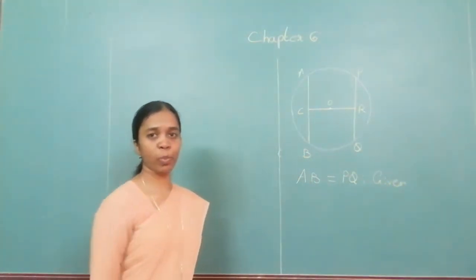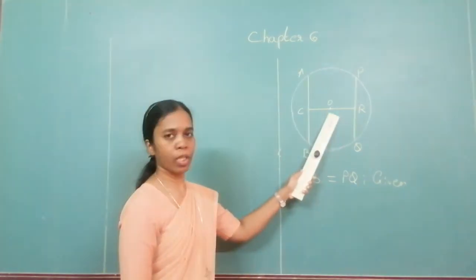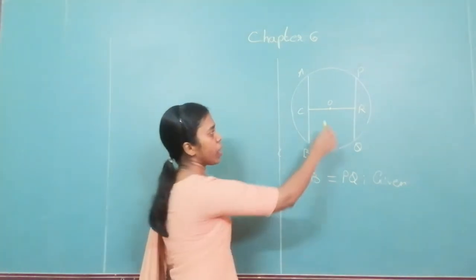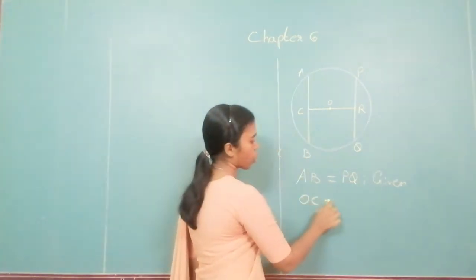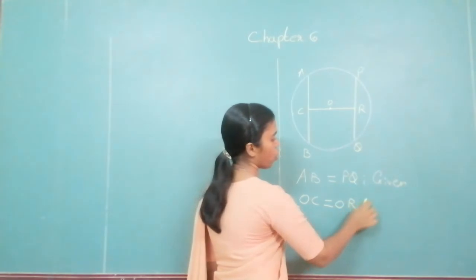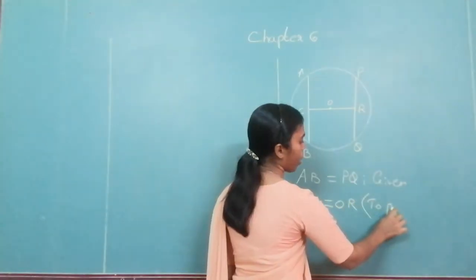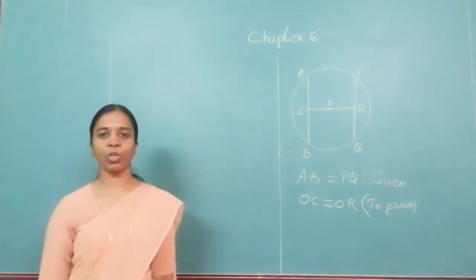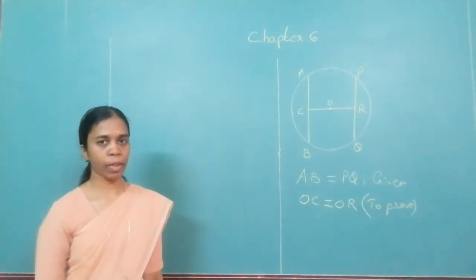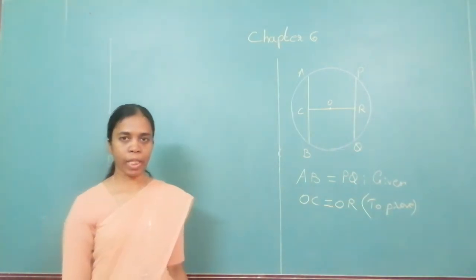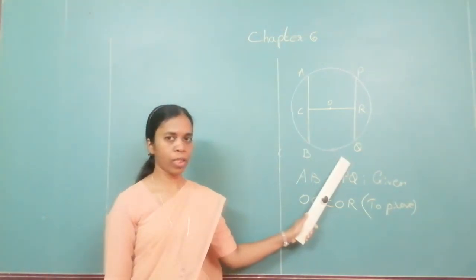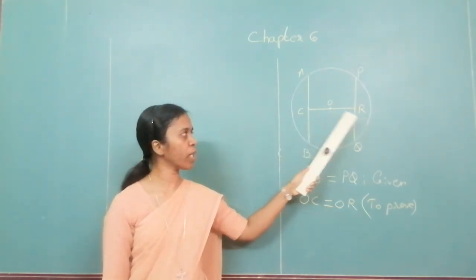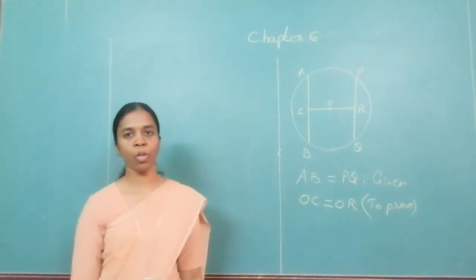Now what do I have to prove? They are equidistant. Equidistance means they are at equal distance from the center. That means I have to show that OC is equal to OR. This is what I have to prove. Is the theorem clear to everyone? I repeat, congruent chords are equidistant from the center. This is the center. You have to show that OC is equal to OR.